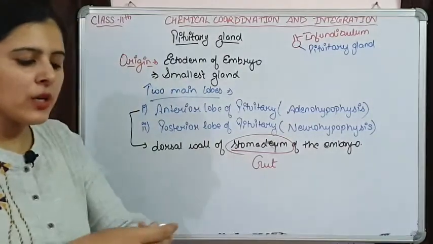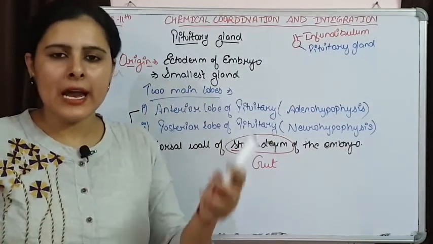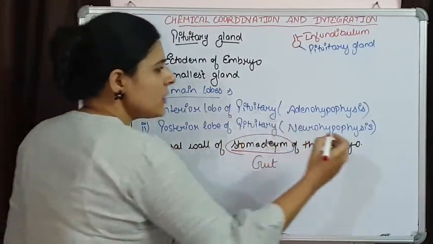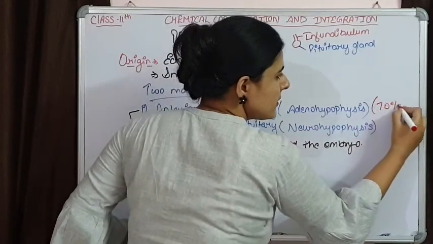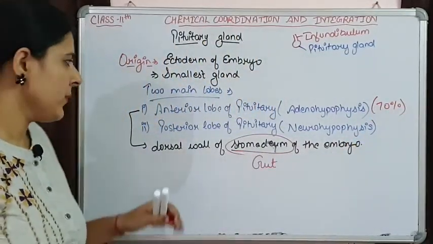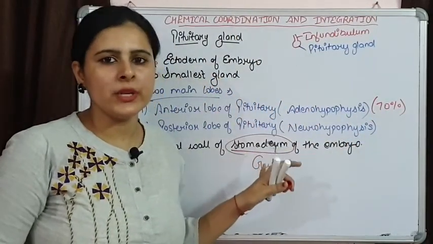And this anterior lobe of pituitary is large in size and it makes almost 70 to 75% of the complete pituitary gland.